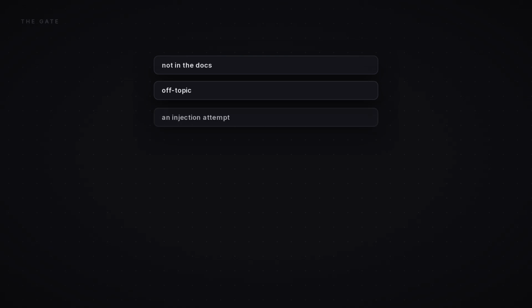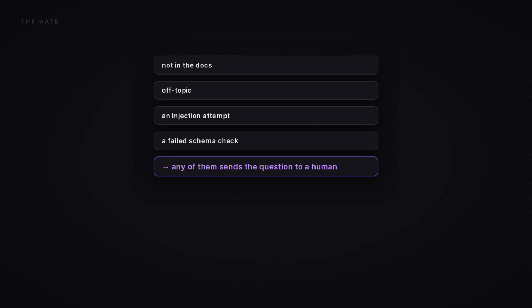The gate checks the flags. Not in the docs, off topic, an injection attempt, a failed schema. Any of them sends the question to a person. Grounded answers go straight back.